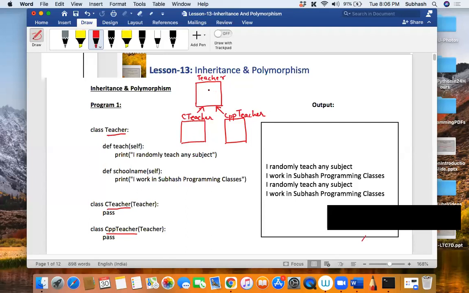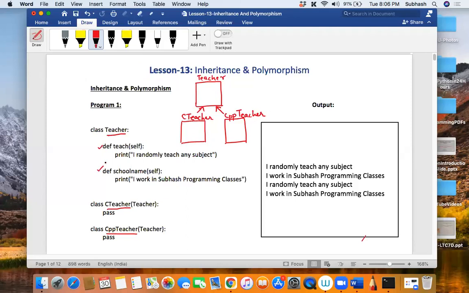Is that clear with everyone? It is the teach method, and then you have the school name method, which is part of the teacher class. Is that clear? Okay, two classes, right? So let me write it over here. One is teacher, the other one teach method, the other one is the school name method, correct?